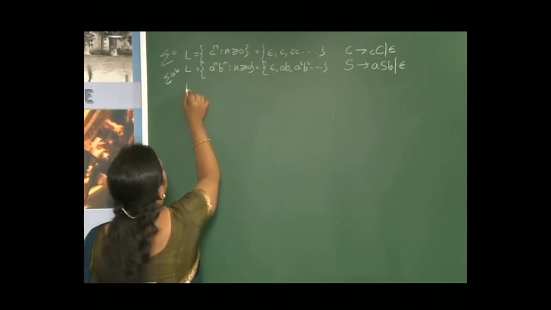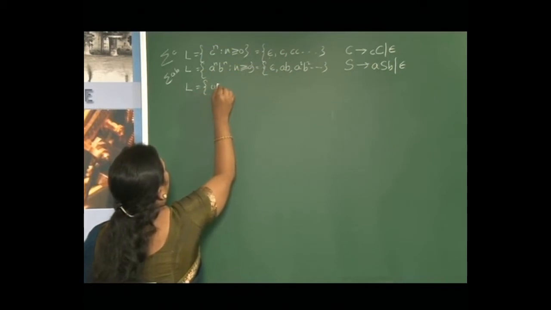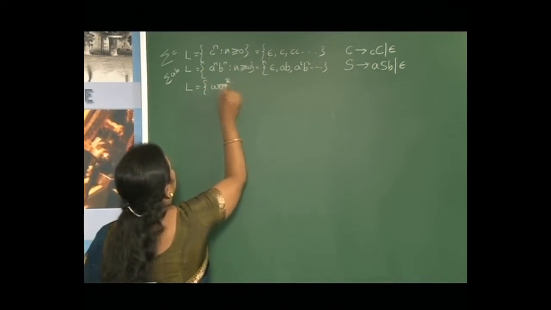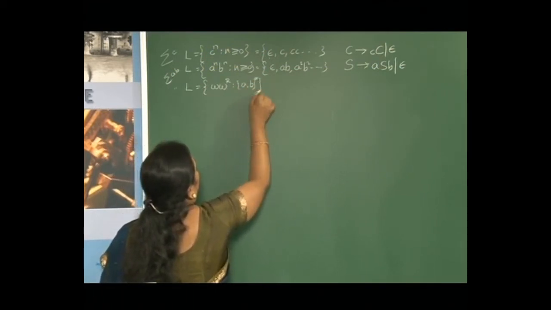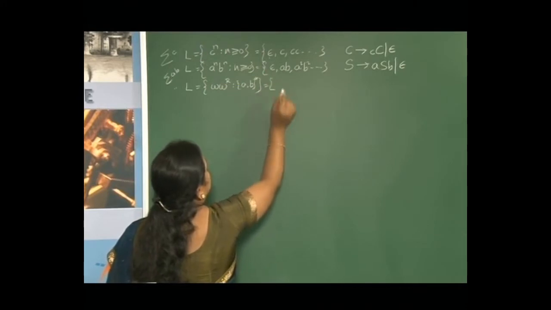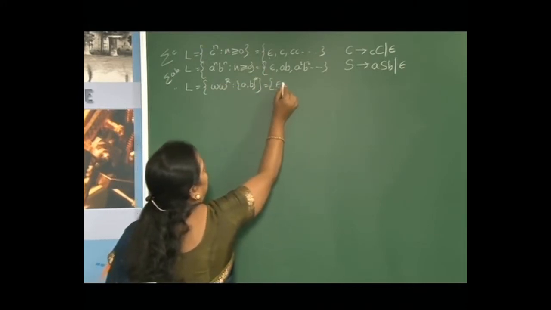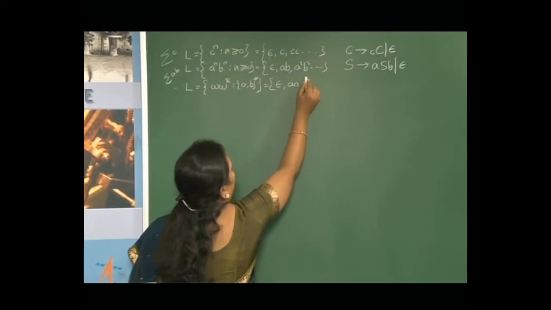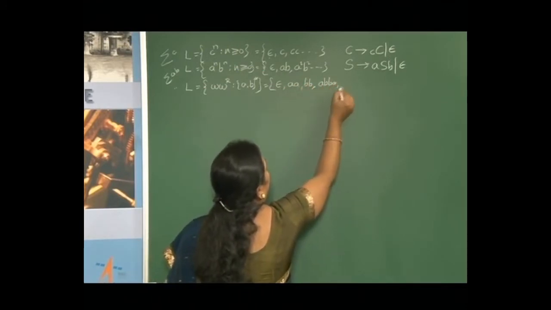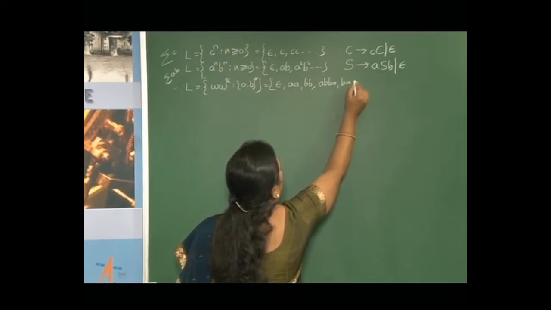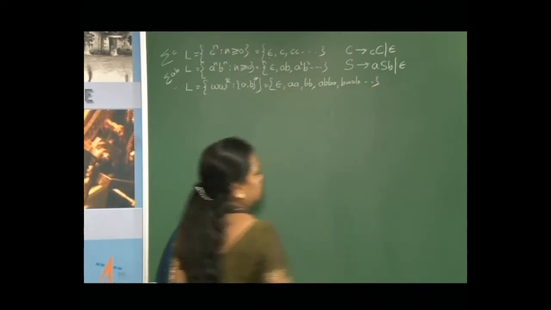We have also seen one more language, W W raised to R, sigma the same, where A and B whole star. Then what are the possible strings in this language? Epsilon, AA, BB, ABBA, BAAB and so on.